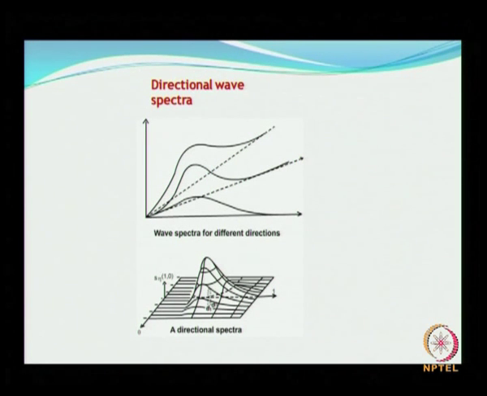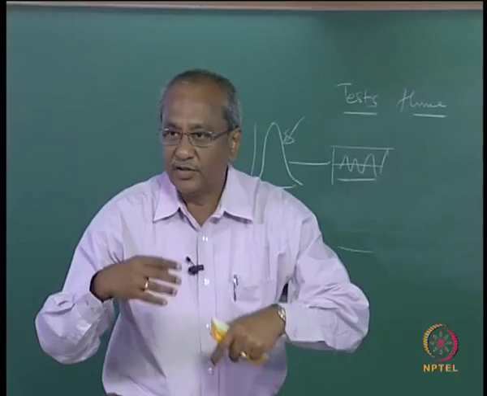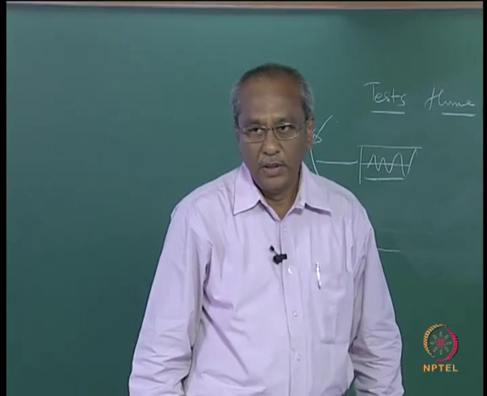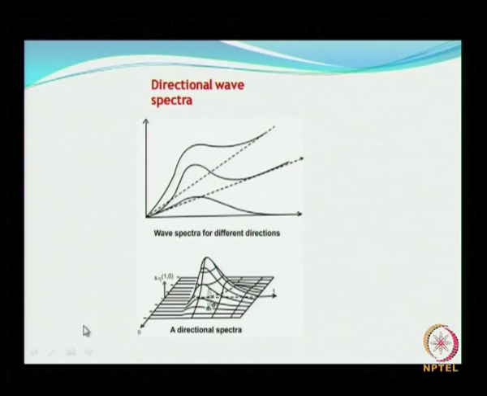So if you superpose all these, you get a 3-dimensional view, and that 3-dimensional view is called the directional spectrum. Is that clear?